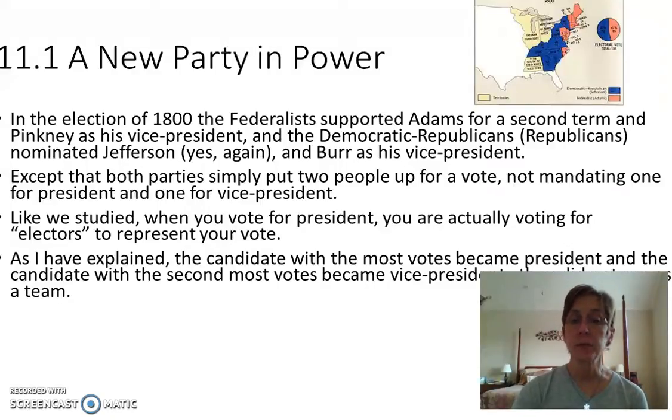except that both parties simply put two people up for a vote, not mandating one for president, one for vice president like they had before. I've got an electoral college map up there for you to see, and we'll talk about that more in the next frame. Again, we talked about this, how when you vote for president, you're actually voting for electors who then vote for president. So the candidate with the most votes becomes president. The candidate with the second most votes becomes vice president, and they don't run as a team. We've talked about that before, too.